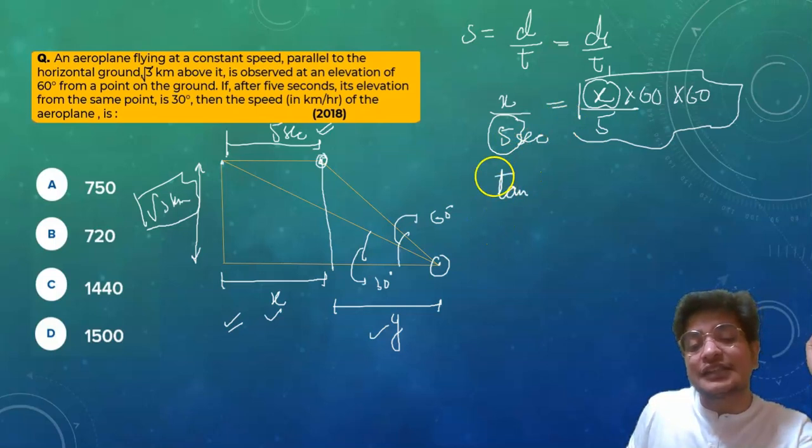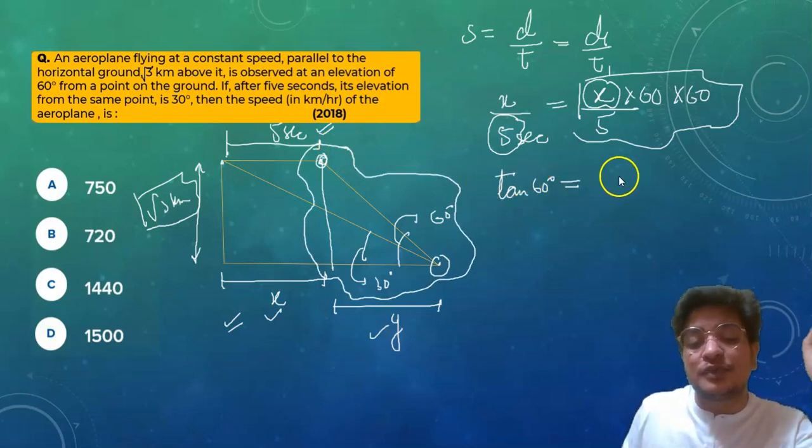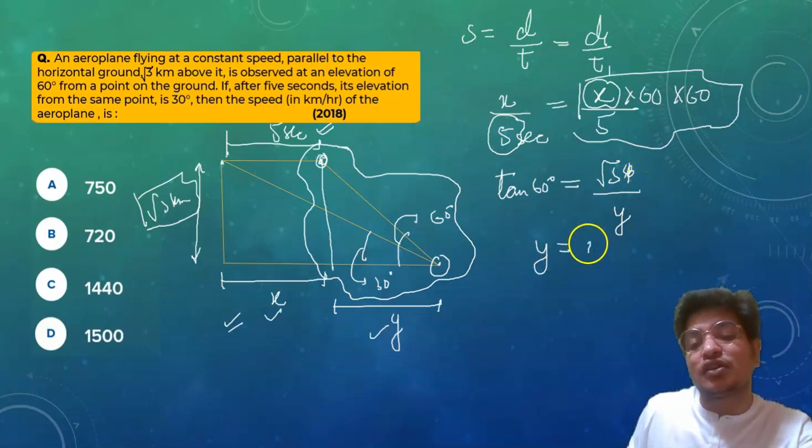If I'm taking tan 60, this triangle is possible, which means tan 60 is equal to root 3 upon y, which means y is equal to 1.